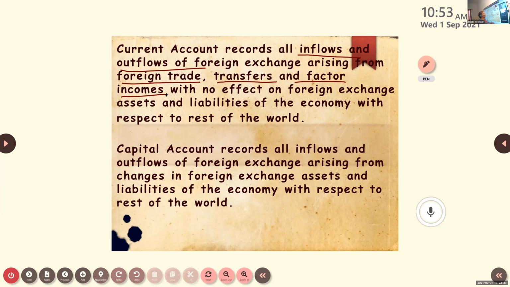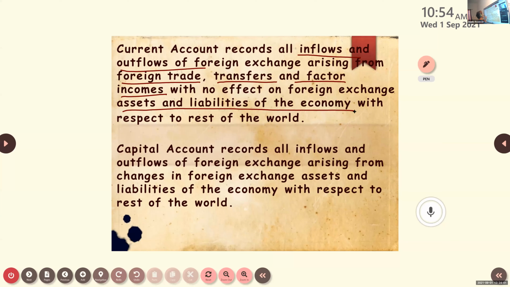So all those factor incomes will come in this current account, but the speciality is that it doesn't have any effect on the assets and liabilities of the economy. That is very important.